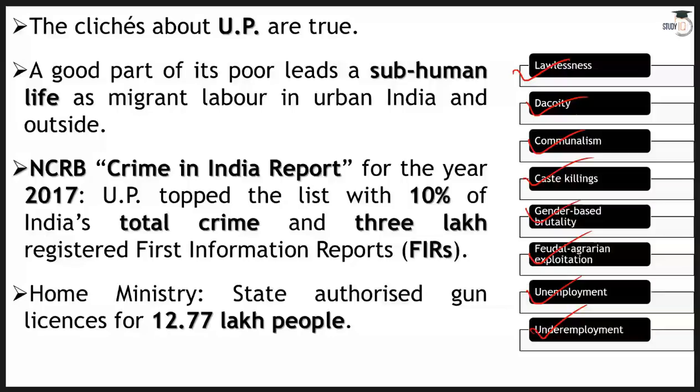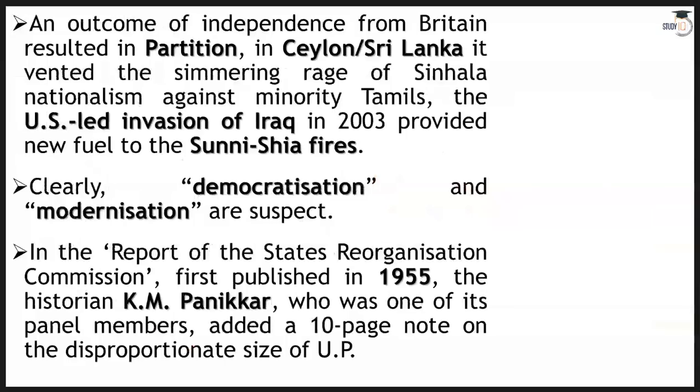The NCRB Crime in India report says that of India's total criminal cases, 10% are committed in Uttar Pradesh. The Home Ministry says that there are 12.77 lakh people, nearly 13 lakh, in UP who have gun licenses. And this is one of the most interesting parts of this article, that whenever you try